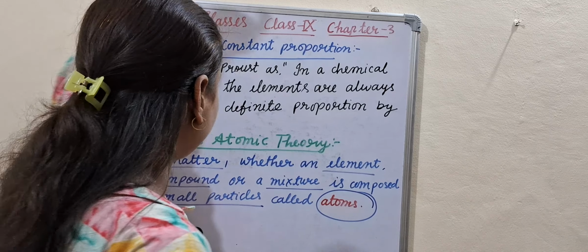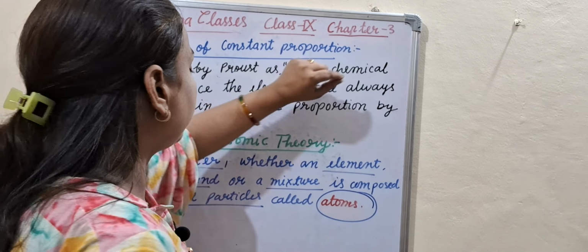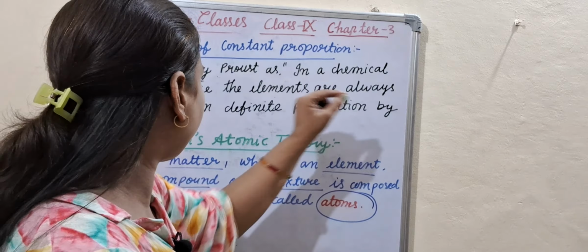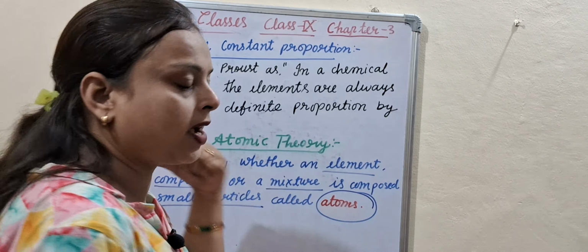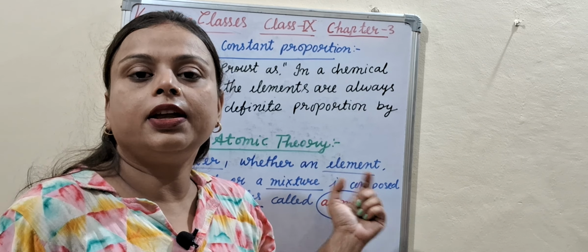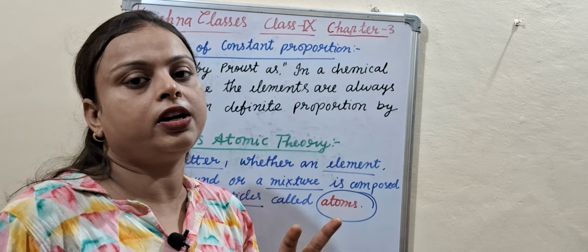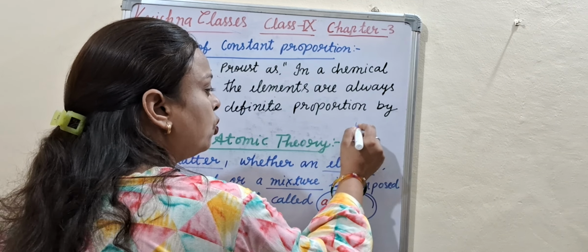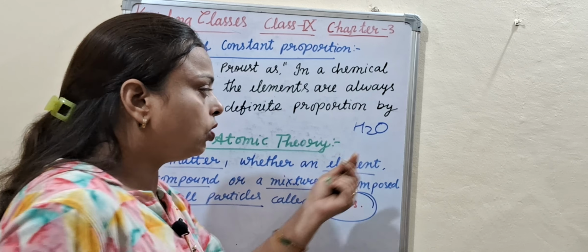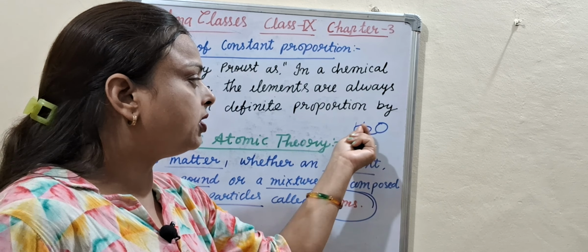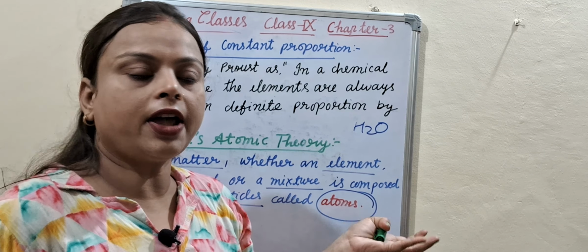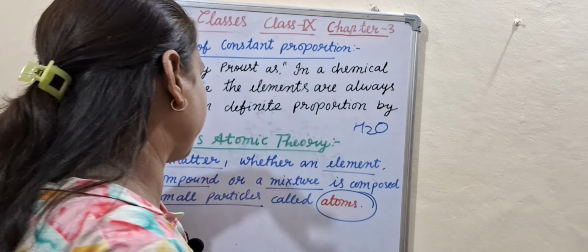Law of constant proportion. According to this law, in a chemical substance, the elements are always present in definite proportion by mass. Example, in a water molecule, how many types of elements? Two types, hydrogen and oxygen. You know, H2O is the formula of water. So the proportion of oxygen and hydrogen is always definite. This is the law of constant proportion.